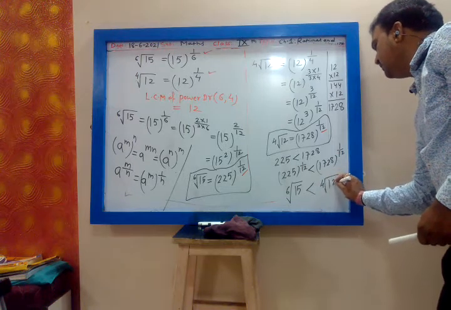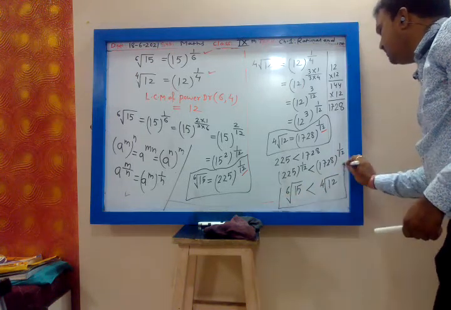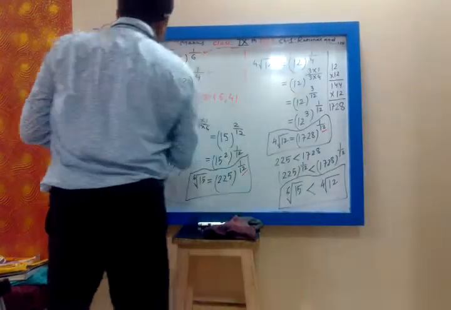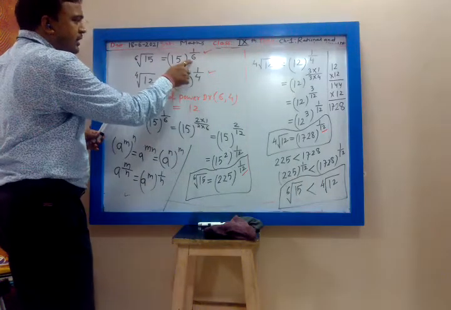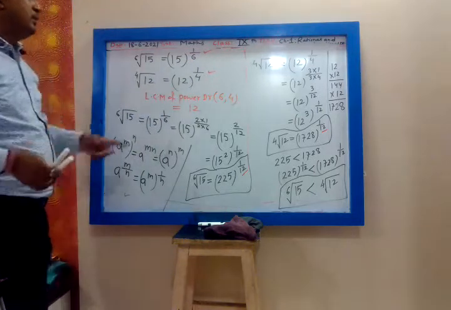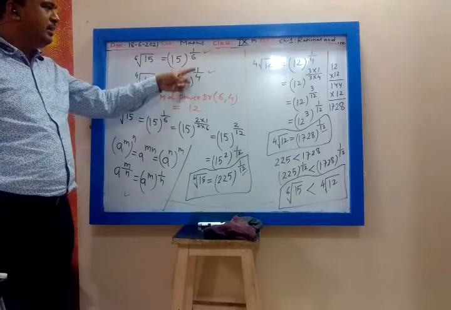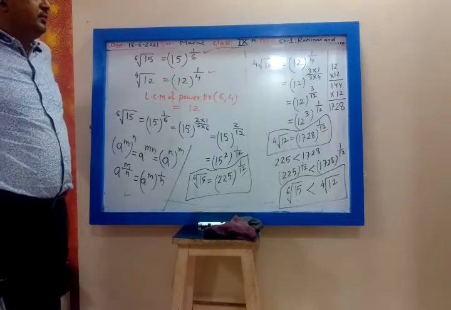And in this way we compare. So whenever powers are not equal, you have to make the powers equal by taking the LCM of the denominators of the powers. That's all.